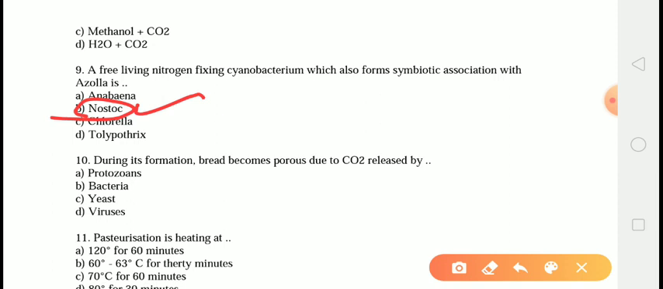Next question is, during its formation, the bread becomes porous due to the CO2 released by. The correct answer is answer number C, that is yeast. In the bread dough, where the oxygen supply is limited, the yeast can only partially break down the sugar. Alcohol and carbon dioxide are produced in this process known as alcoholic fermentation.